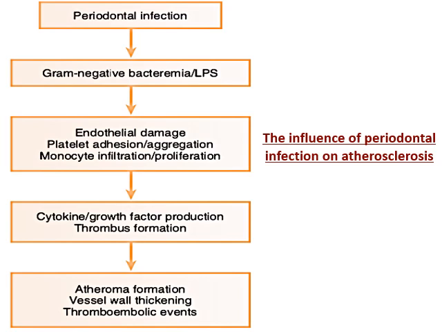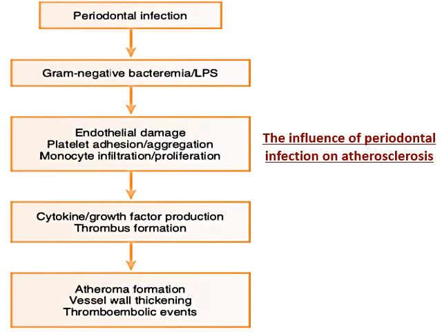This slide gives you the influence of periodontal infection on atherosclerosis. You can see here the periodontal pathogens and their products result in damage of the vascular endothelium. Monocytes and macrophages enter the blood vessel wall and produce cytokines, which further increase the inflammatory response and propagate the atheromatous lesion. Growth factor production leads to smooth muscle proliferation in the blood vessel wall.